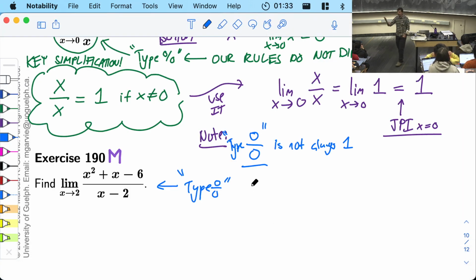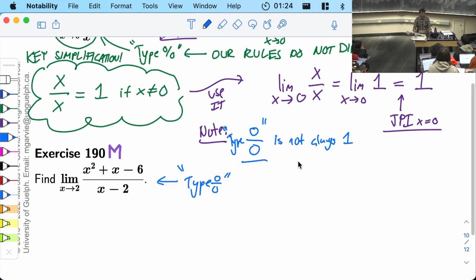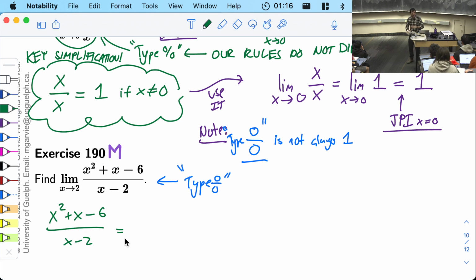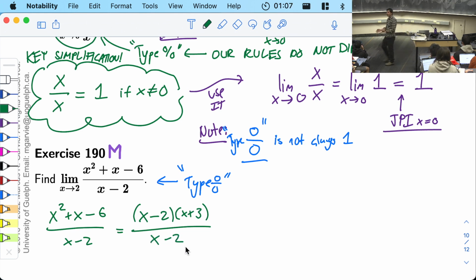Just like the previous problem, the key to this one is to do some simplification. So you can't directly plug in. It's type 0 over 0. We've got to do some simplifying. And in this case, the simplifying you've got to do is by factoring x squared plus x minus 6. x squared plus x minus 6 is the same thing as x minus 2 times x plus 3. So this part so far, I haven't done anything except factor. Factoring is something you should be able to do. The next part is the type of simplifying we did on the high school algebra quiz. x minus 2 times x plus 3 divided by x minus 2 is the same thing as x plus 3 for x not equal to 2.